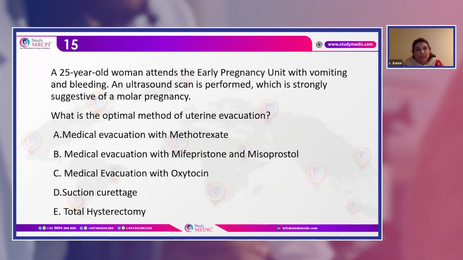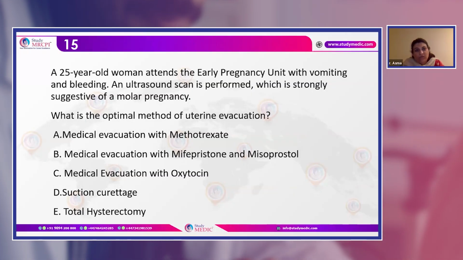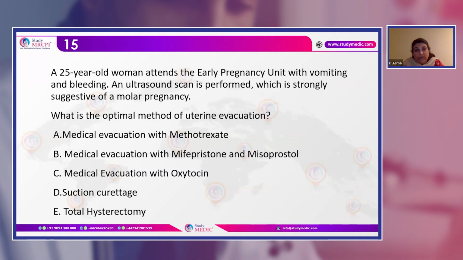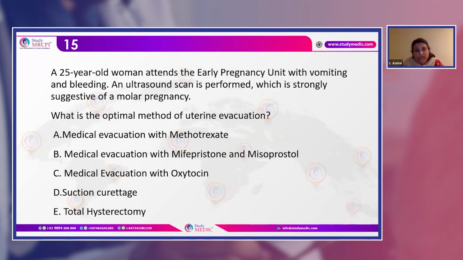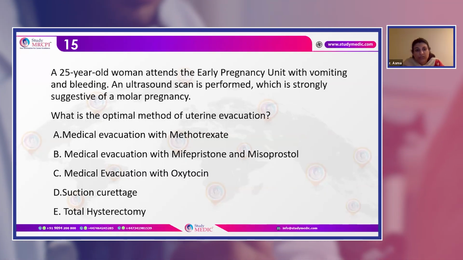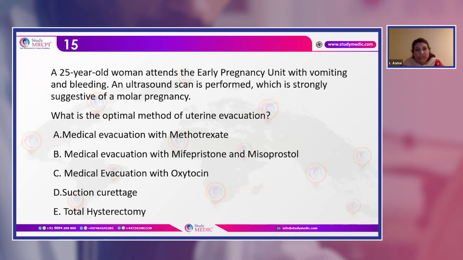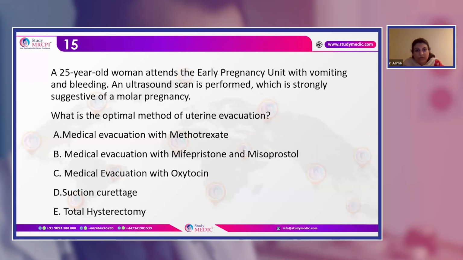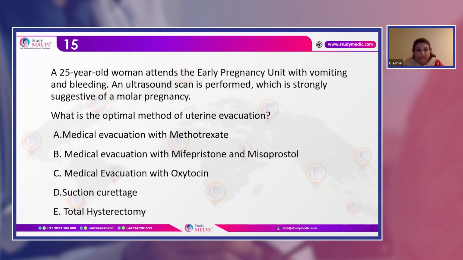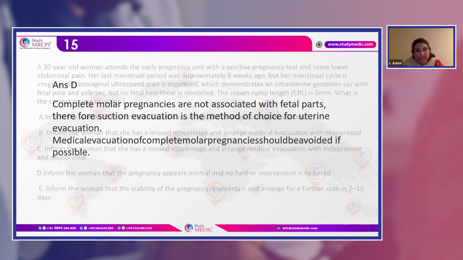Now, the next question is a 25-year-old woman attends the early pregnancy unit with vomiting and bleeding. An ultrasound scan is performed, which is strongly suggestive of a molar pregnancy. What is the optimal method of uterine evacuation? Number A, medical evacuation with methotrexate, or medical evacuation with mifepristone and misoprostol, or medical evacuation with oxytocin, suction curettage, or total hysterectomy. So here, a woman with EPAC, bleeding and vomiting. So you have a molar. So what to do now? I've given you the options. The best answer is D, which is suction evacuation. When molar pregnancy is diagnosed, you go for S&E.